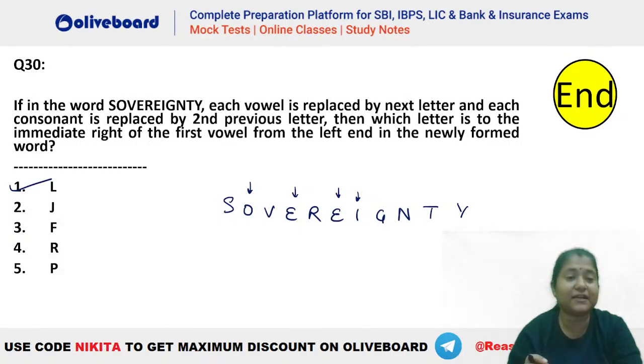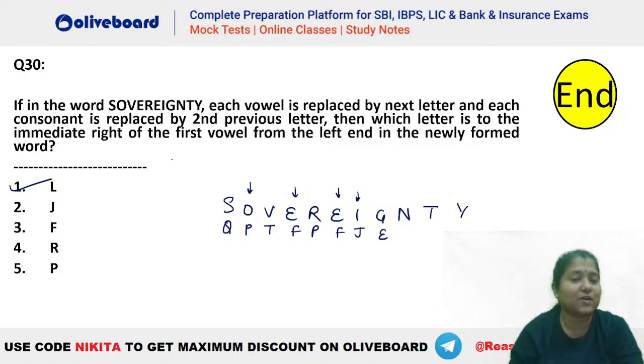So what has to be done here? You can see in this particular question, each vowel has to be replaced by the next letter. That means M, N, O, P, E, F, E, F, I, J. These will be the next letters here. And similarly, each consonant has to be replaced by the second previous letter, that is -2. So this will be Q, this will be T, this will be the 16th alphabet, that is P here. This is going to be 7 minus 2, that is E here.